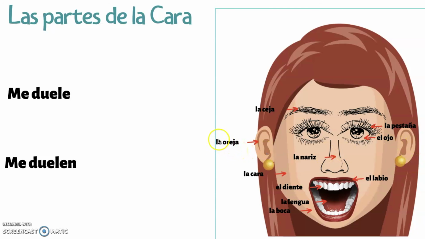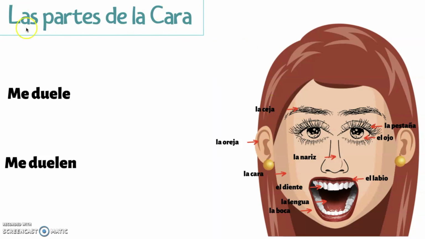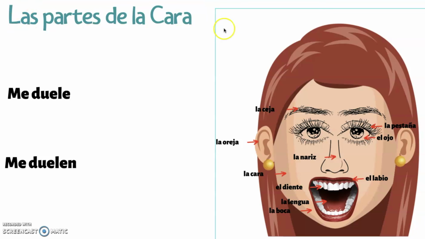Remember, you have to make your article plural and then your noun plural as well. Teeth, los dientes. Muy bien. Ya sabes las partes de la cara. You know the parts of the face.